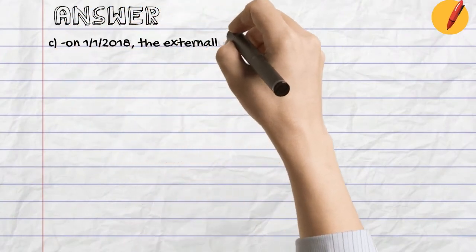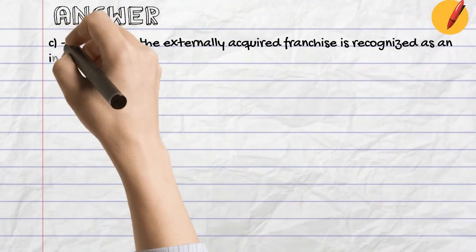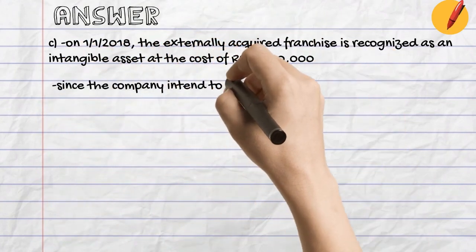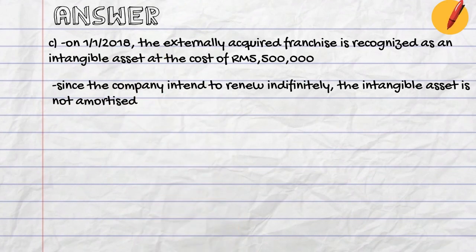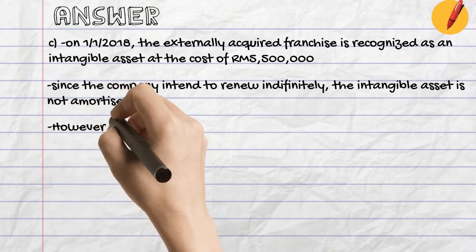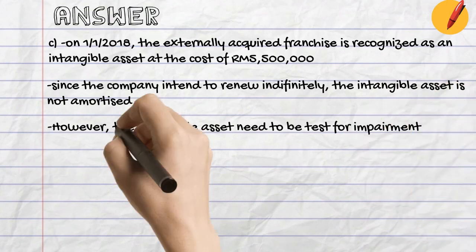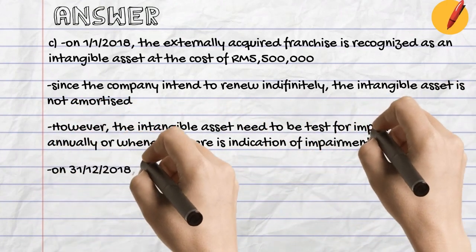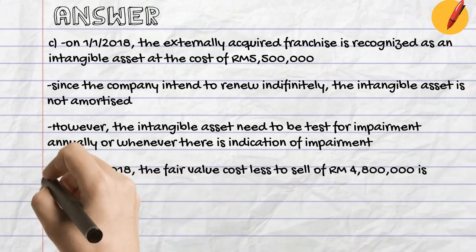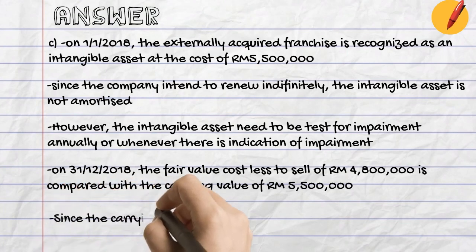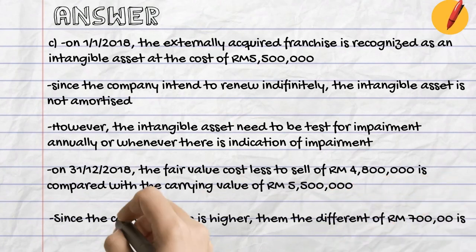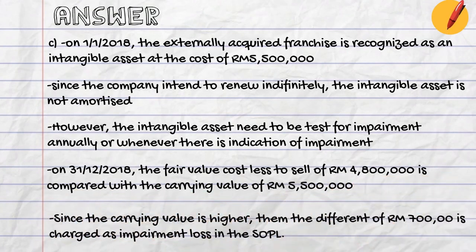So the answer for this question is on 1st January 2018, the externally acquired franchise is recognized as an intangible asset at the cost of 5.5 million. Since the company intends to renew indefinitely, the intangible asset is not amortized. However, the intangible asset needs to be tested for impairment annually or whenever there is indication of impairment. On 31st December 2018, the fair value less cost to sell of 4.8 million is compared with the carrying value of 5.5 million. Since the carrying value is higher, the difference of 700,000 is charged as impairment loss in the SOPL.